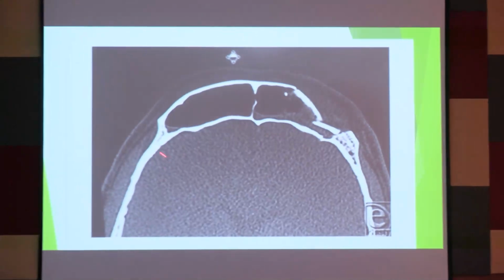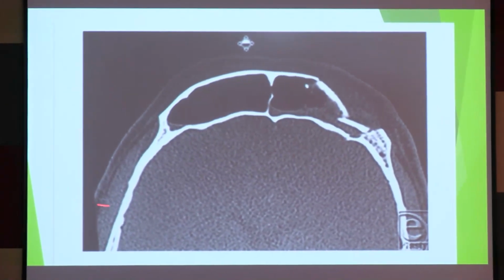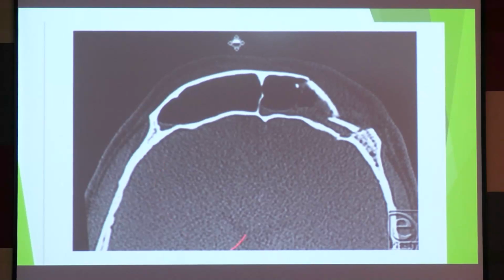See, this is the picture, right? This is your frontal bone. From here starts the parietal bone. This is your brain. This is your scalp. This is the covering of your brain, that is the meninges, right? This is your frontal sinus. You can see there is a fracture here, and a fracture here as well. This is the posterior table of your frontal sinus. This is the anterior table of your frontal sinus. So if both the tables are fractured, what will happen? CSF will leak. CSF will go to your frontal sinus and it will come via your nose, right? So we call it CSF rhinorrhea.